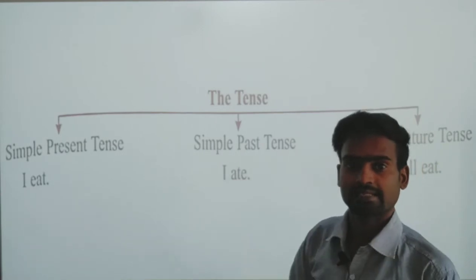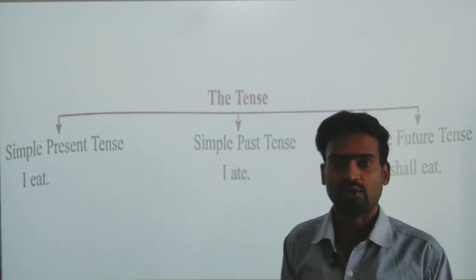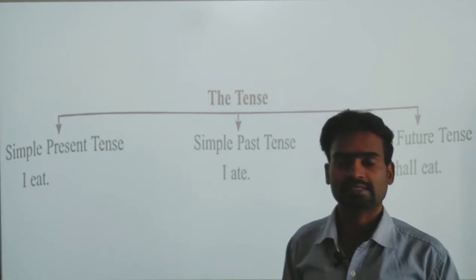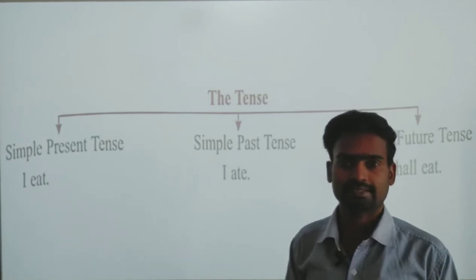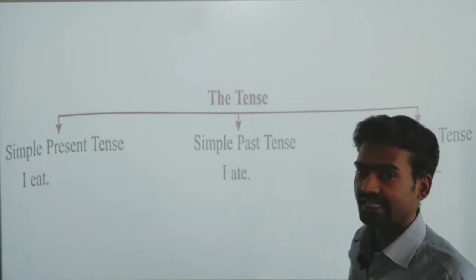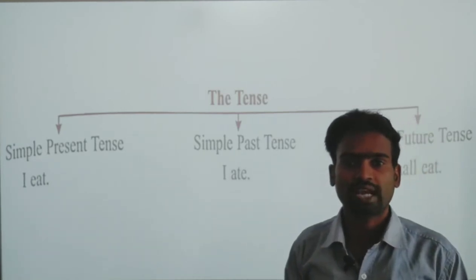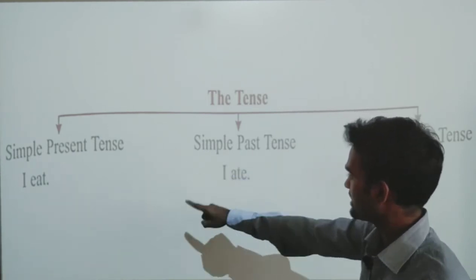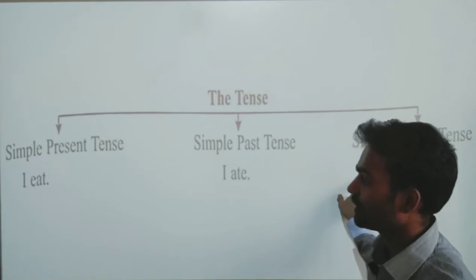I ate. I mean I don't eat now, I finished my eating, maybe in the morning or yesterday. So, I ate. Clear? And when we speak about the future, I shall eat. So dear children, if you notice all these three sentences, you will understand.